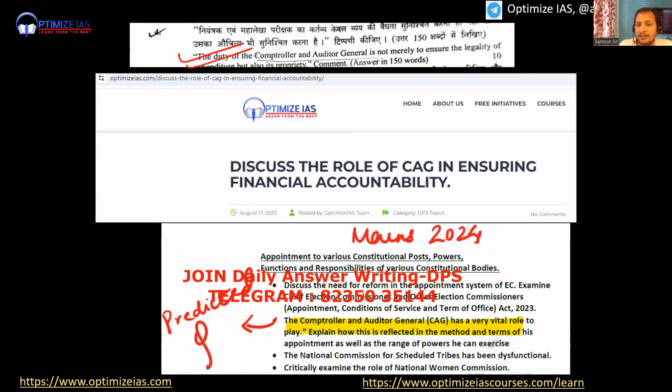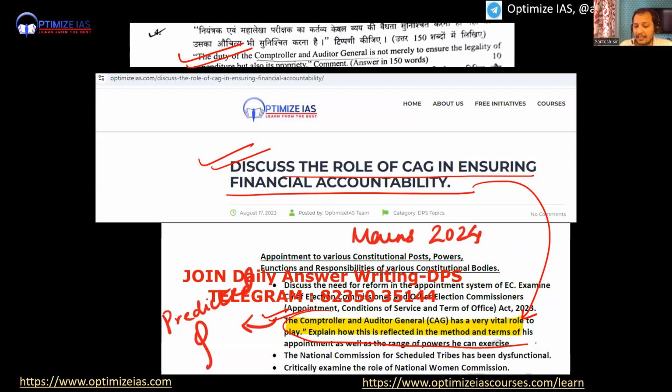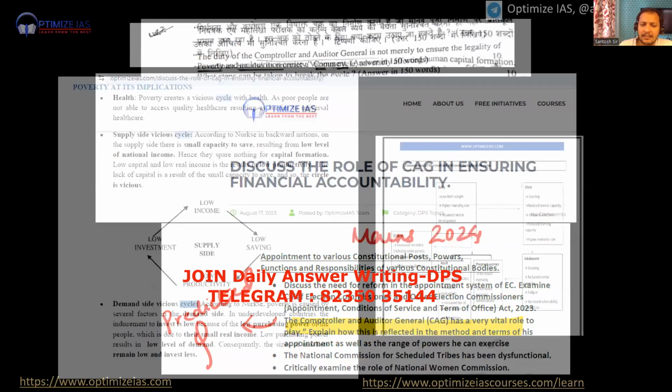Next question, CAG. Duty of CAG. Again, you see, exactly I have discussed the question: discuss the role of CAG in ensuring financial accountability. I had predicted this question also for this year's mains examination. You can see here, Comptroller and Auditor General is vital, with a role to play. Explain the method used by the Comptroller and Auditor General, appointment and powers. Exactly this question was again a static question, but this was in the news coverage. Role of Comptroller and Auditor General.